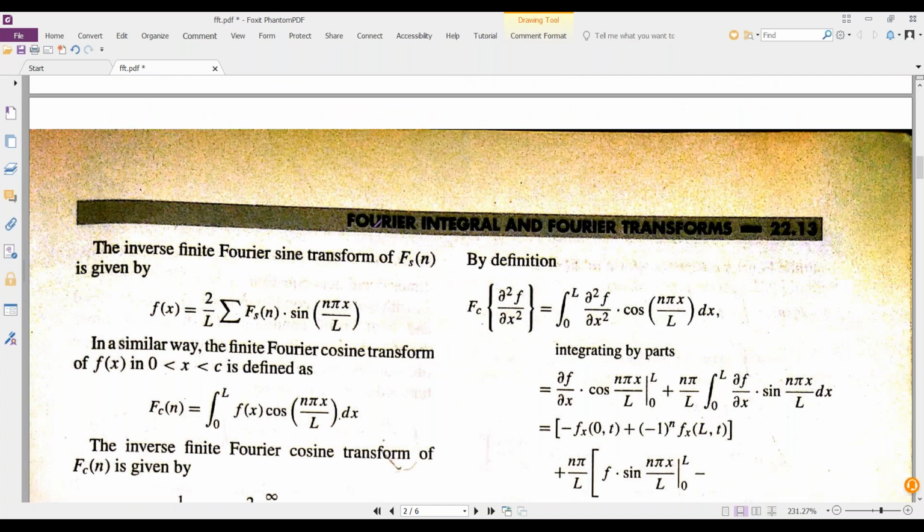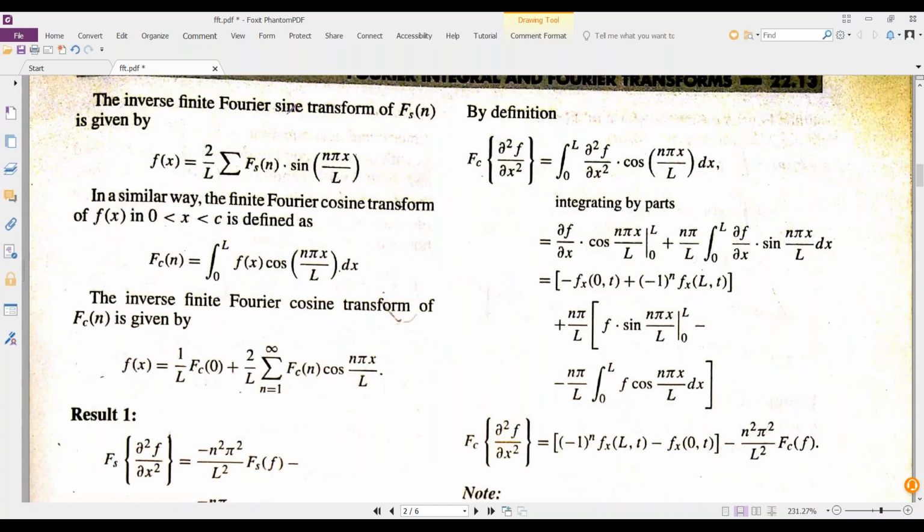Now as we studied, the sine transform means Fs will be there, and that too the output, because this is a finite definite integration. In a definite integration, the output will not be in terms of the variable, it will be in terms of the upper limit. That's the reason we mentioned Fs of n clearly: f of x is equal to 2 by L summation of the finite Fourier sine transform into sine n pi x by L.